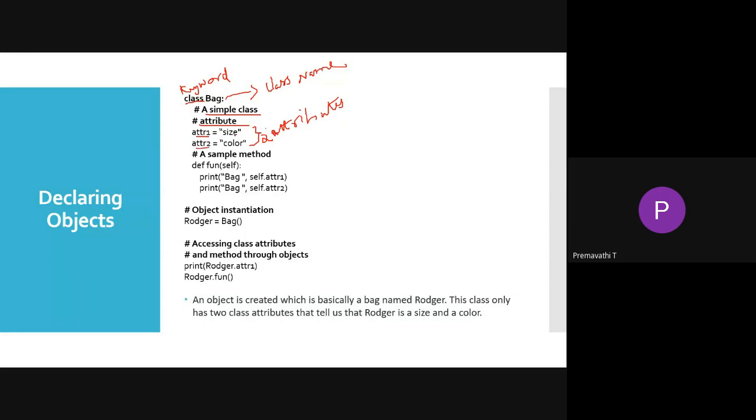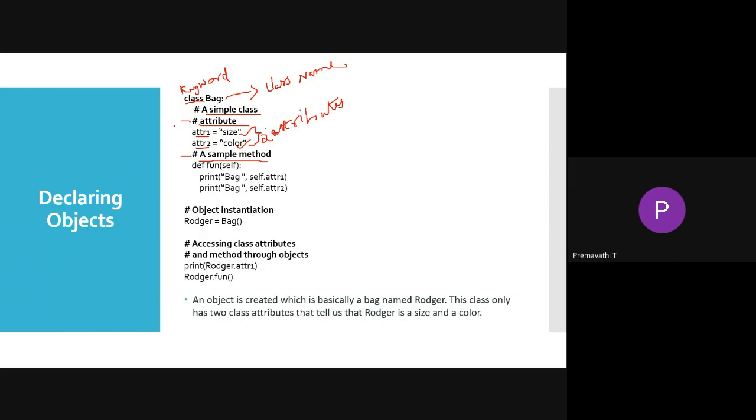We have to assign the values, size and color. This is the sample example. So we have assigned the values of attribute 1 and 2 here. Then we have to create the sample method. The class includes the attributes and methods, right? When you are creating the class, it includes n number of statements, which may be a variable or a method.